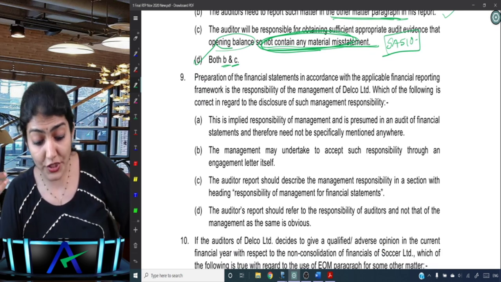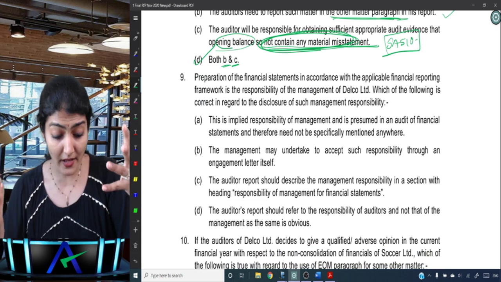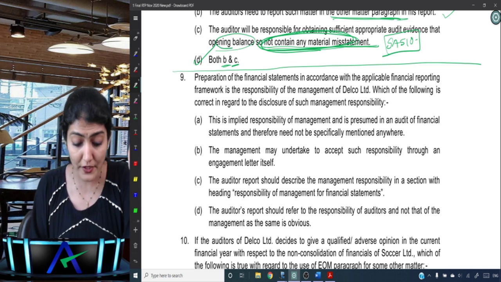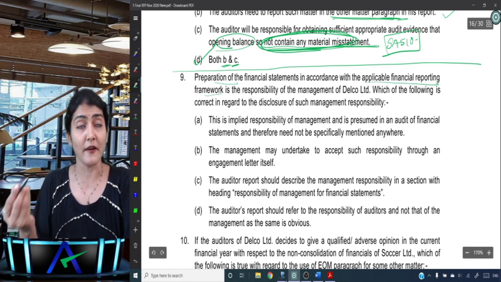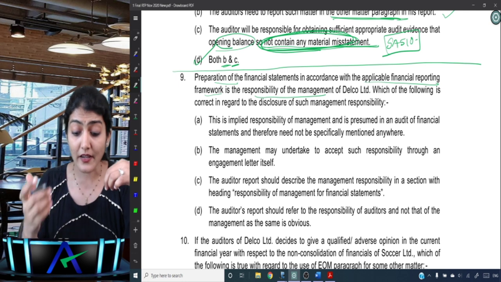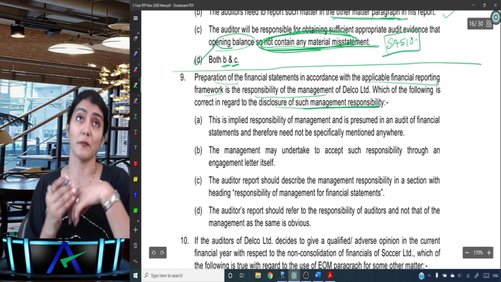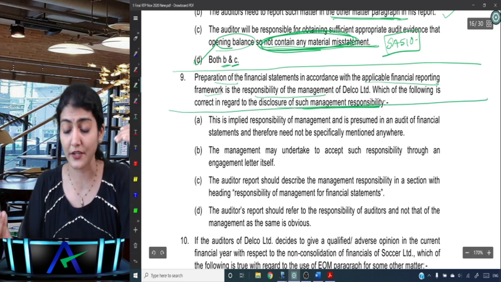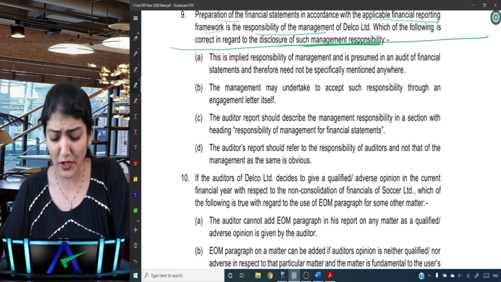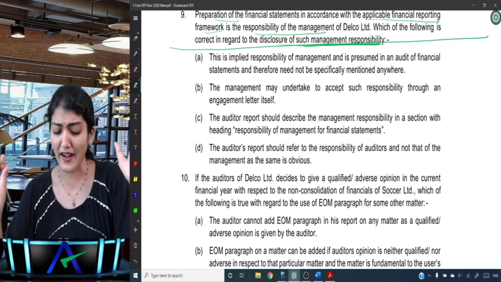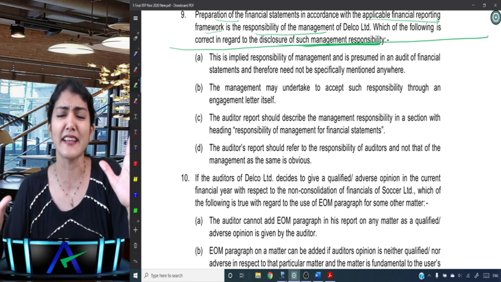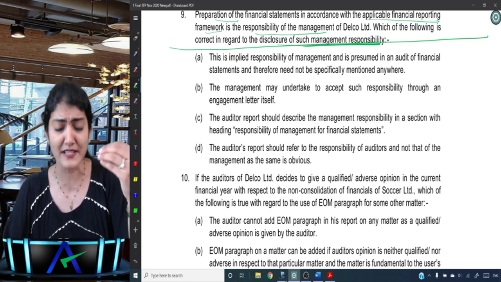Next one, preparation of financial statements in accordance with the AFRF is the responsibility of the management of Delco Limited. Absolutely. Preparation of financial statements in accordance with AFRF, whose responsibility? Management's responsibility. Which of the following is correct in relation to the disclosure of such management responsibility? This is implied responsibility of management and is presumed in an audit of financial statement and therefore need not be specifically mentioned anywhere. So they say everybody knows this, no need to write it anywhere.